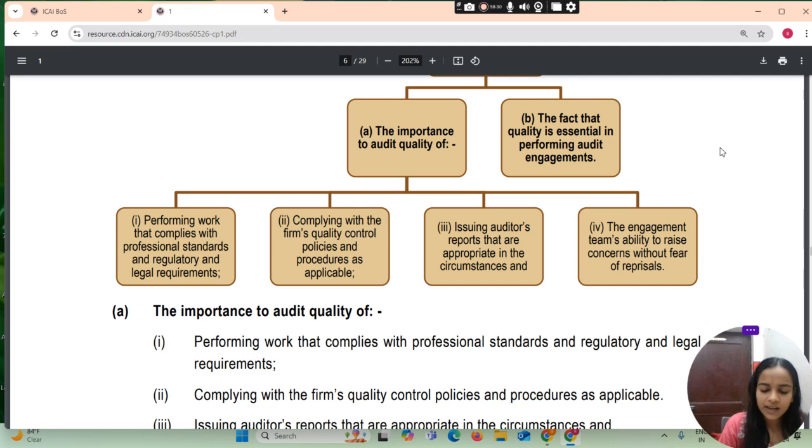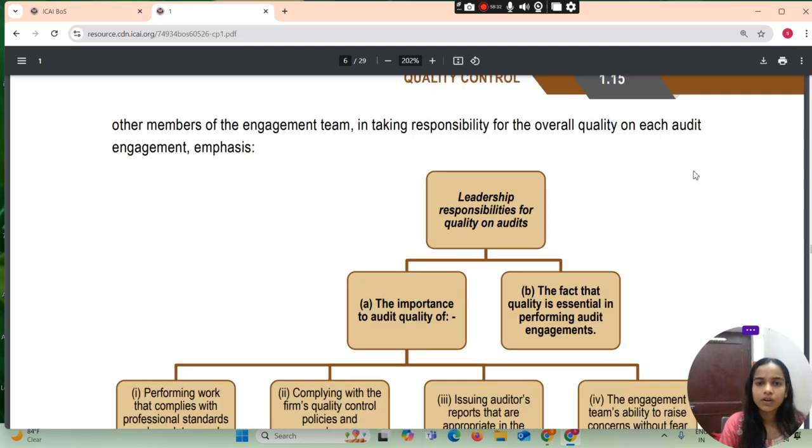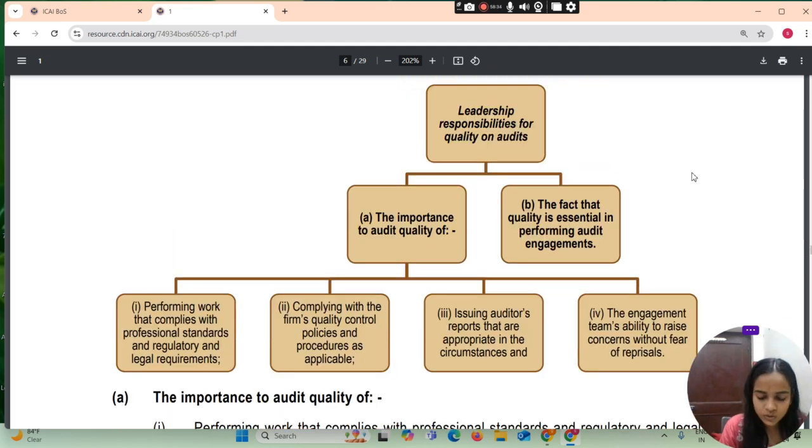reprisals. So what are we saying? That what will be the leadership responsibility for quality on audit, what the importance to audit quality and the fact that quality is essential in performing audit engagement.